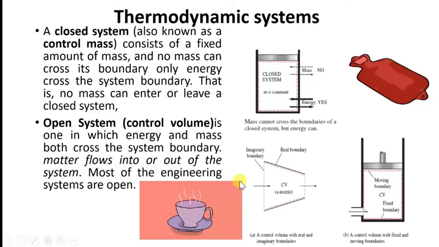Second example, cylinder and piston arrangement is there and one opening is there. From the opening, fluid can enter and leave this system. Therefore, such systems are called as open system.